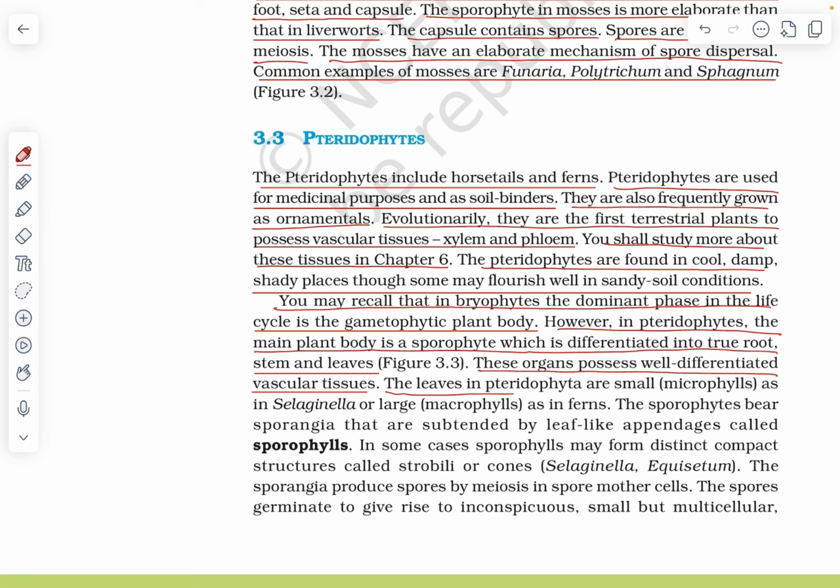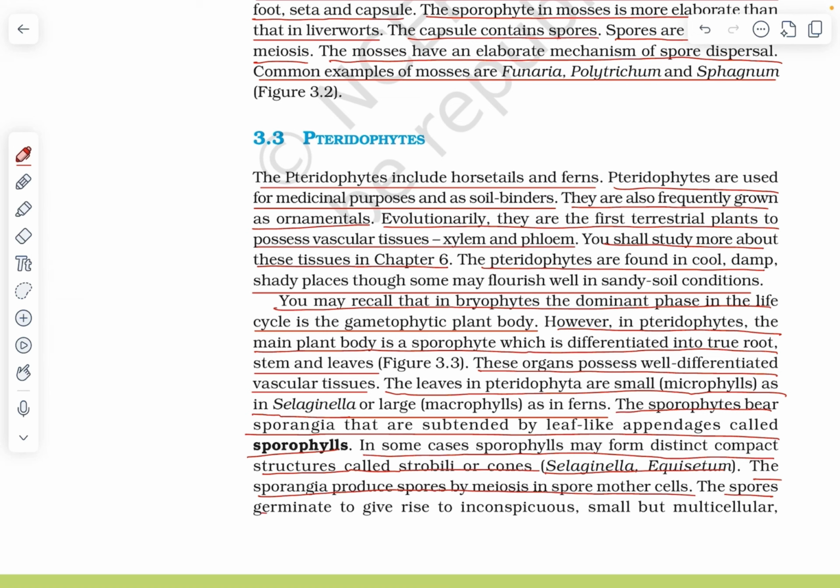The leaves in Pteridophyta are small microphylls as in Selaginella, or large macrophylls as in ferns. The sporophytes bear sporangia that are subtended by leaf-like appendages called sporophylls. In some cases, sporophylls may form distinct compact structures called strobili or cones, as in Selaginella and Equisetum. The sporangia produce spores by meiosis in spore mother cells.